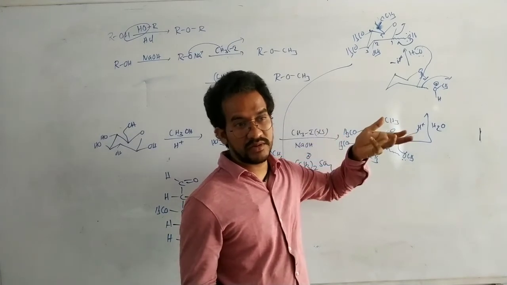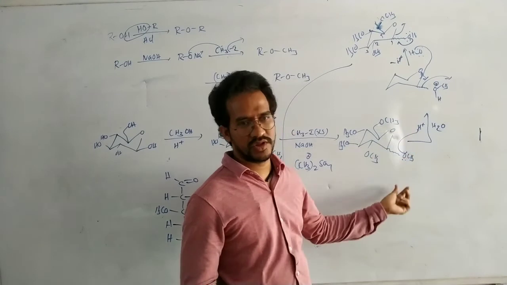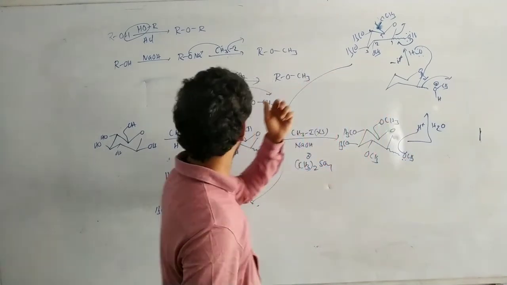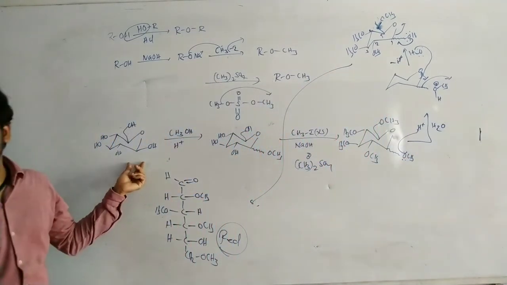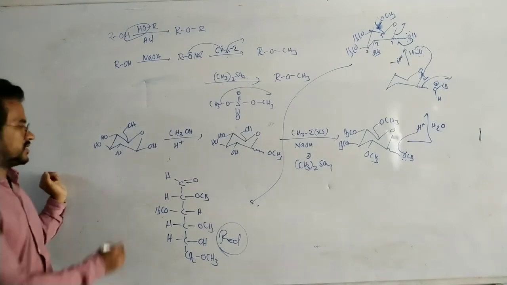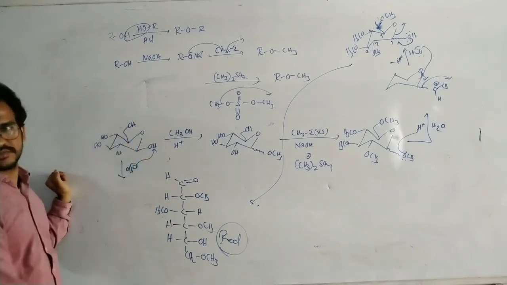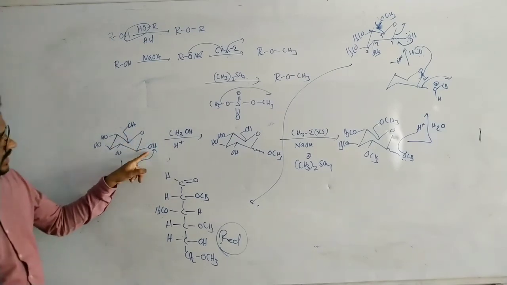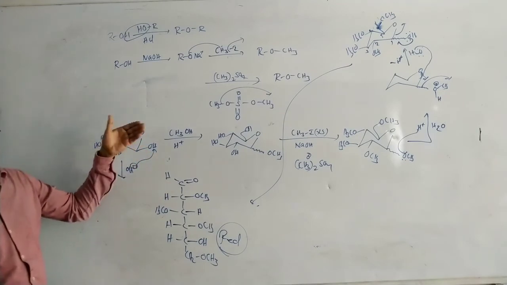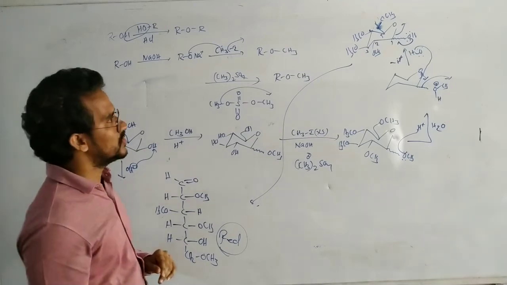But in the case of basic medium, no reaction. This is the OCH3, this is the alkoxy group, no reaction. But here, in basic medium, it is converted to aldehyde, because in basic medium OH minus removes the H plus. That is converted to O minus, and from O minus again you will get the aldehyde. The conversion takes place. Yesterday we discussed. Okay?